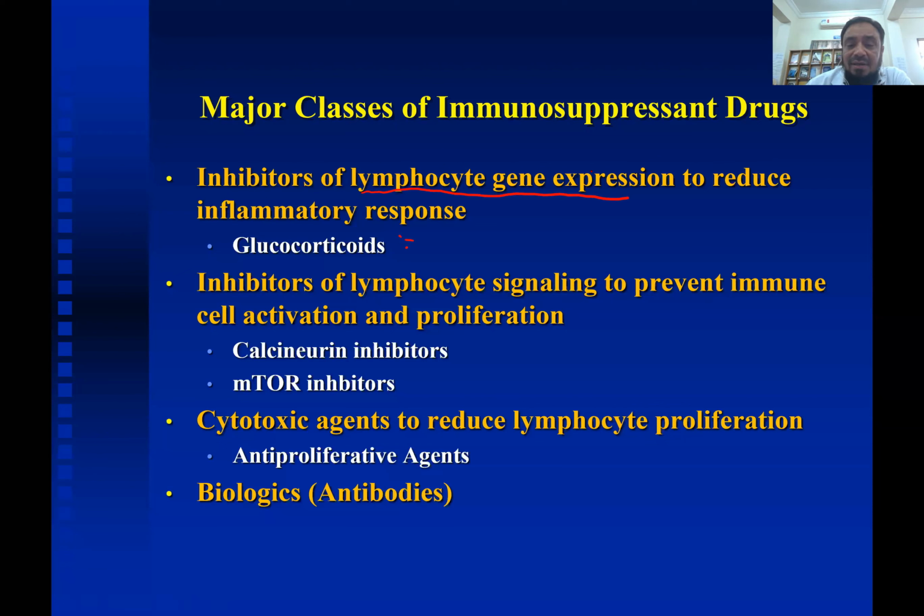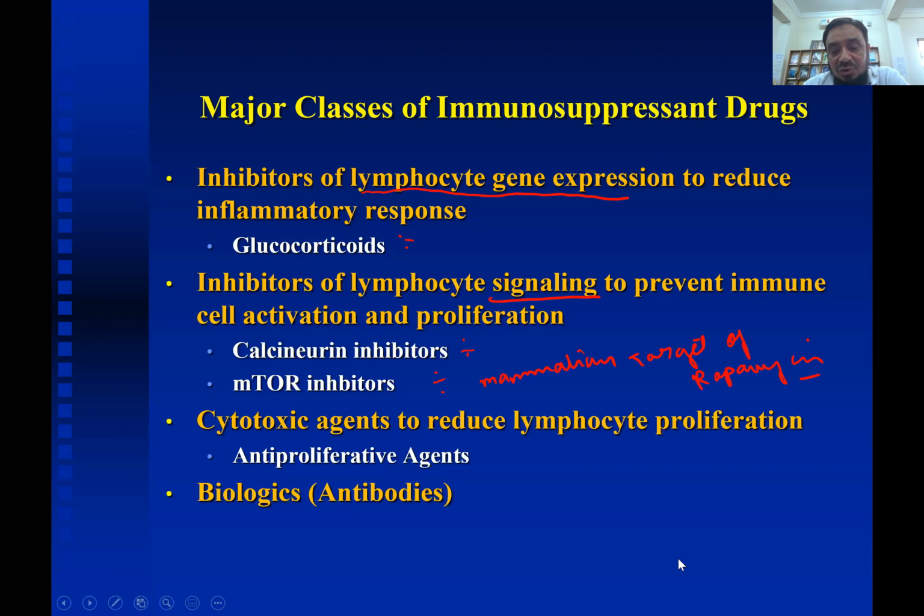The second group is the group of calcineurin inhibitors and mTOR inhibitors. mTOR is nothing but mammalian target of rapamycin. Okay, so inhibitors of this calcineurin or mTOR, which inhibit the signaling in the lymphocyte to prevent the cell activation.